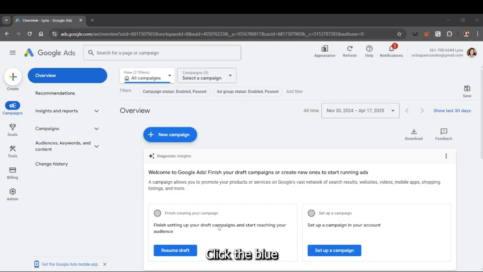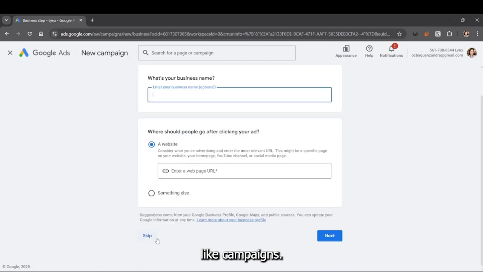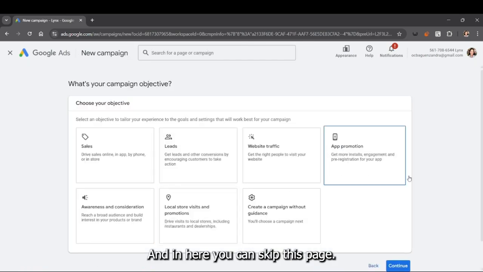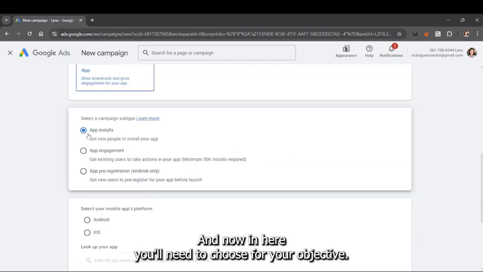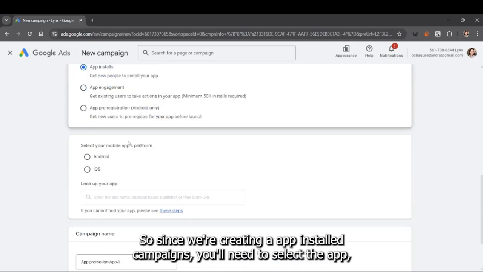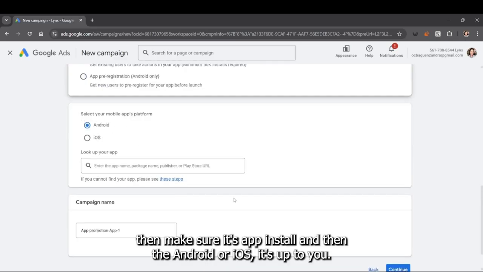And in here, you can skip this page. And now in here, you'll need to choose your objective. Since we're creating an app install campaign, you'll need to select app and make sure it's app installs, and then Android or iOS, it's up to you. And then here, you'll need a URL or package name or publisher, or at least a URL that you can paste in here. So make sure you have it first.